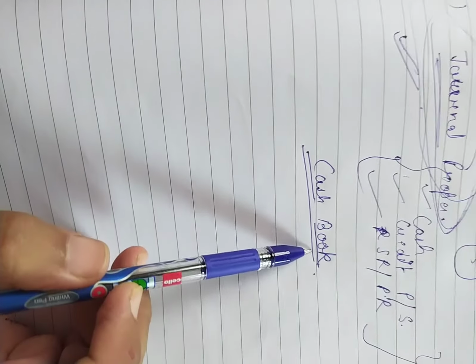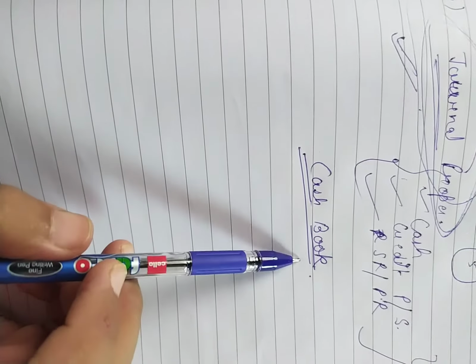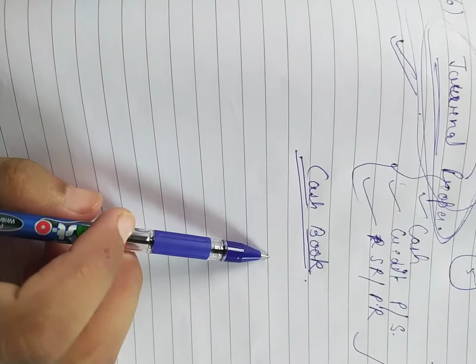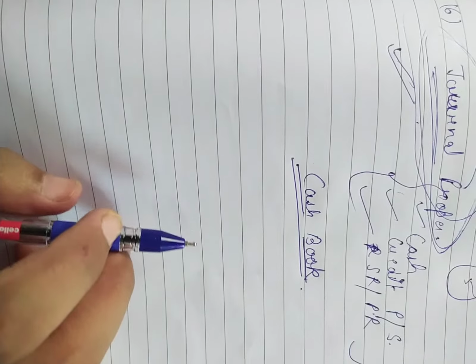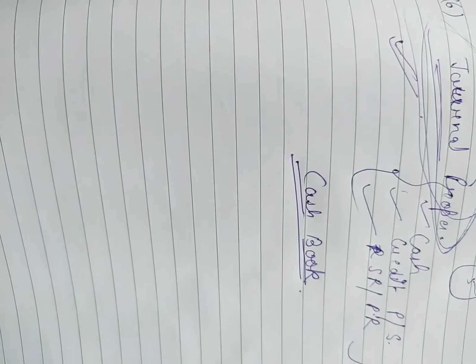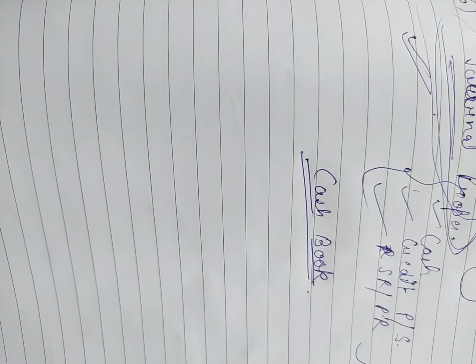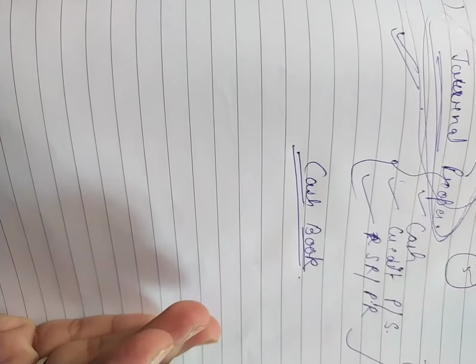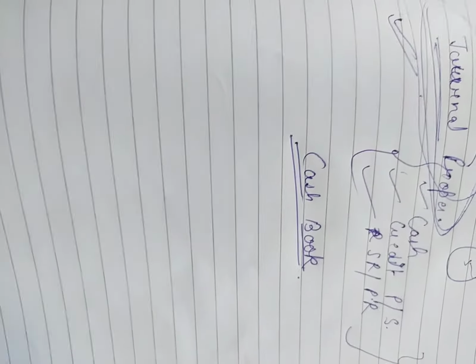So students, I have already told you that cash book is prepared to record all the transactions which are related to cash. See students, whenever our business is so large and we have a lot of cash entries, it is inconvenient for us to record all those transactions in a journal proper. It means on a daily basis we need to record the entries, and there are a lot of entries made, and we will face difficulty in future or at the time of preparation of ledger accounts.